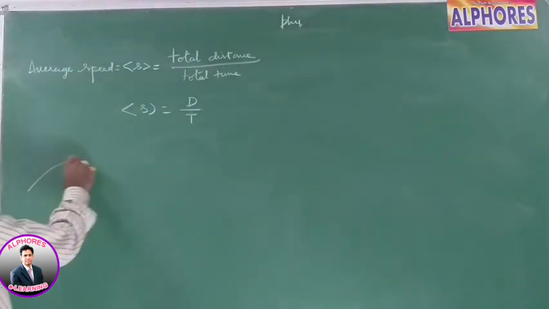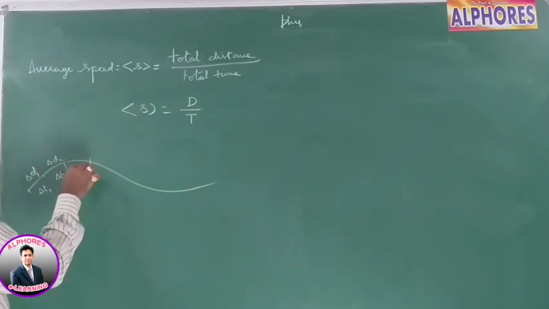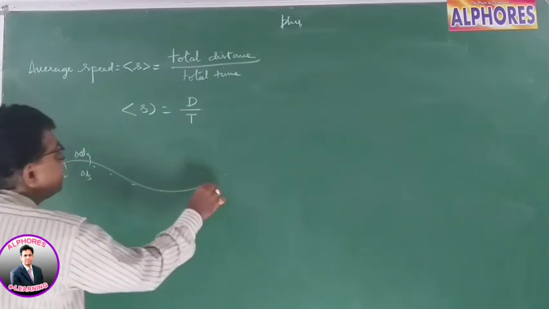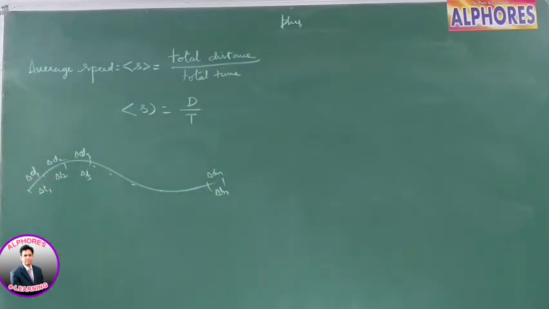For example, if a body moves in a path, in an interval of time delta t1 it covers a distance delta d1, let's say. In delta t2 it covers delta d2, in delta t3 delta d3, and so on. In delta tn it covers delta dn. Then what is the average speed? The symbol for average speed is like this.